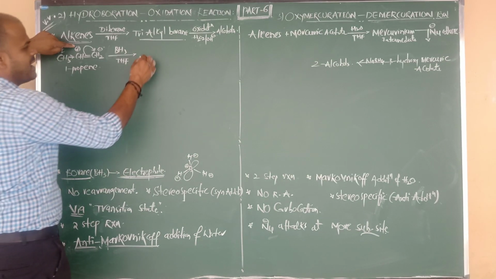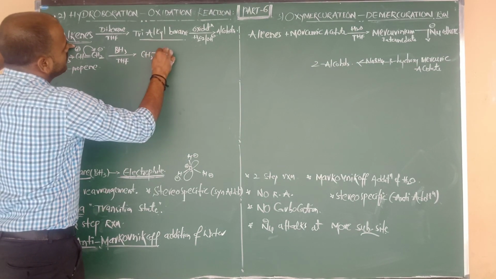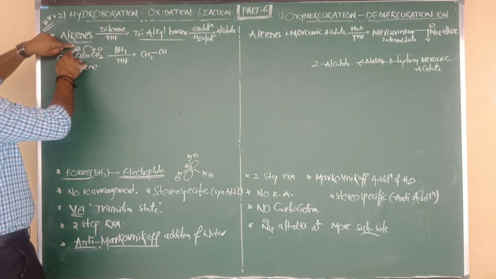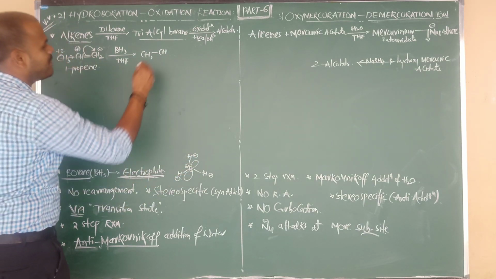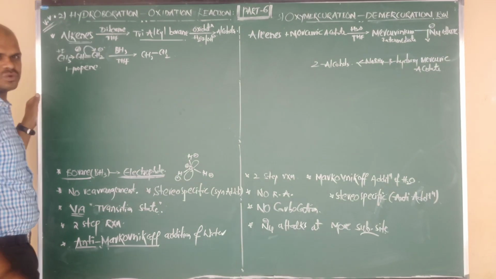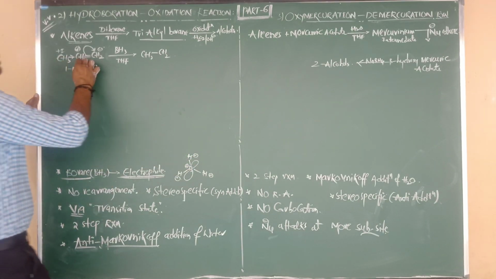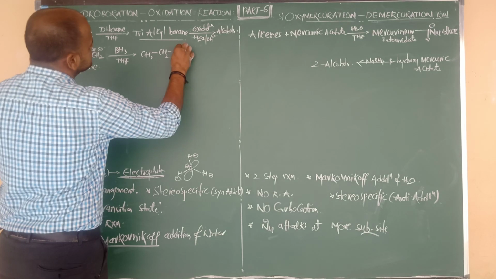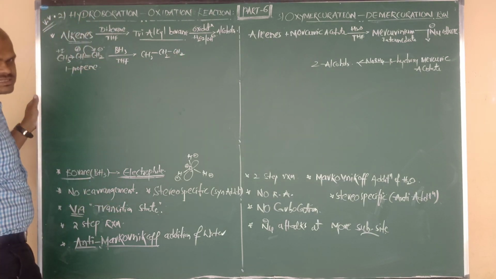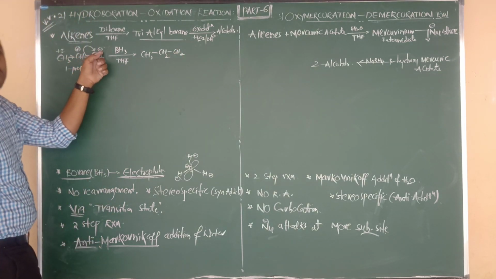So one of the hydrogens attacks the CH, and the double bond becomes a single bond.